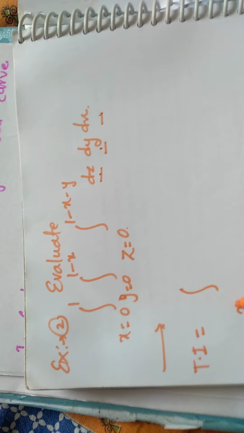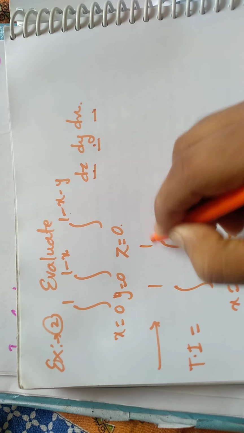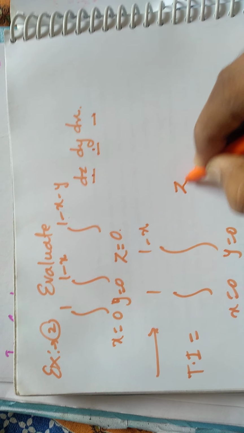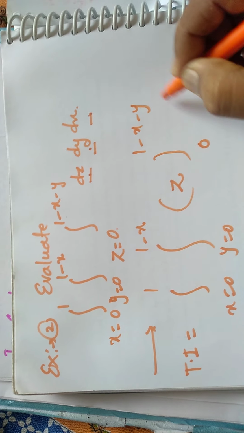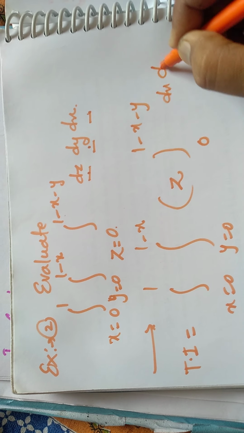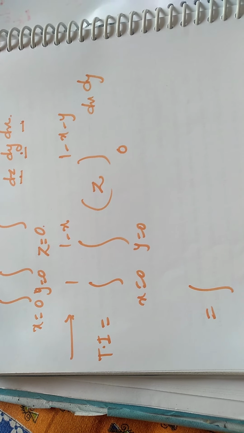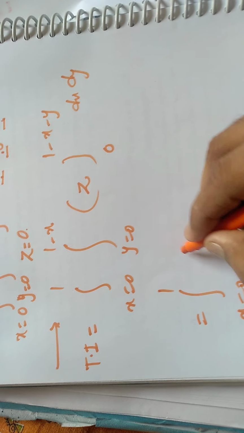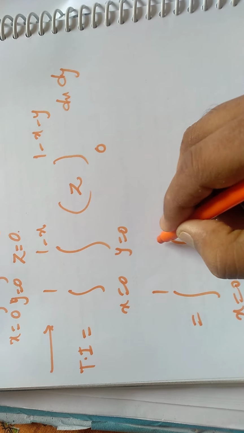So the first two integrations I will keep as they are, and I integrate with respect to z only. Integration of dz is z. Integral x varies from 0 to 1, y varies from 0 to 1 minus x.